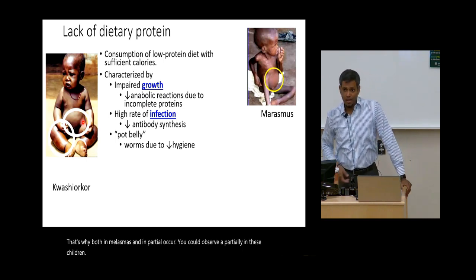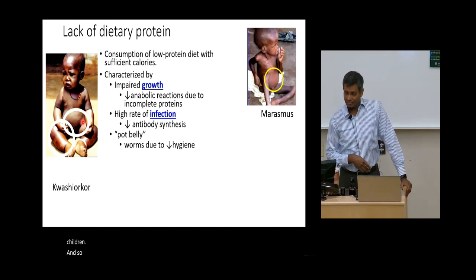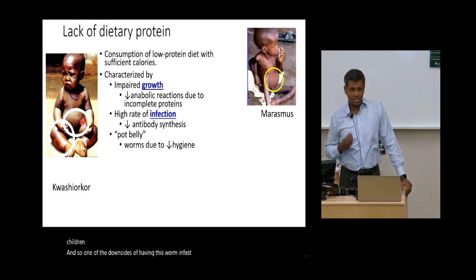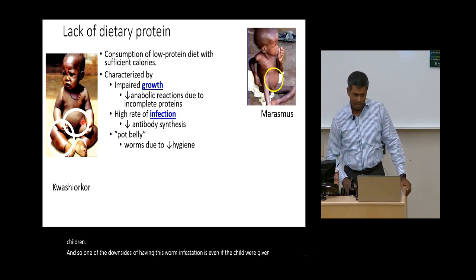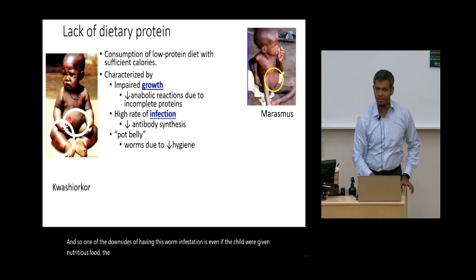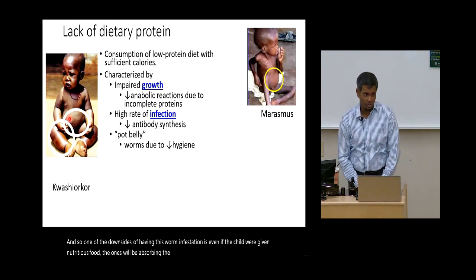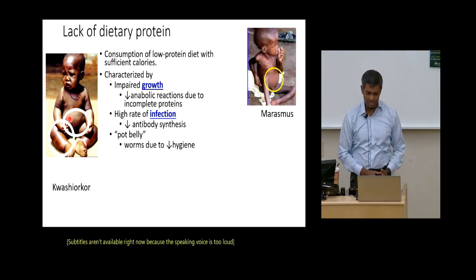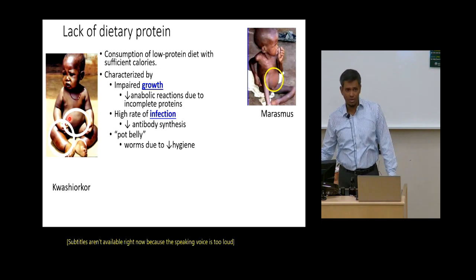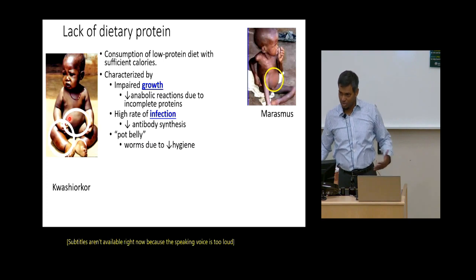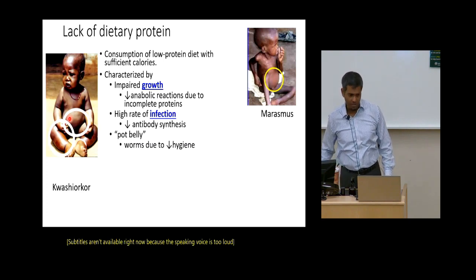And so one of the downsides of having this worm infestation is, even if the child were given nutritious food, the worms will be absorbing the nutrition instead. So whenever an intervention is done in such cases, they would administer a strong deworming agent so that the nutrients can be absorbed by the child and not by the worms.